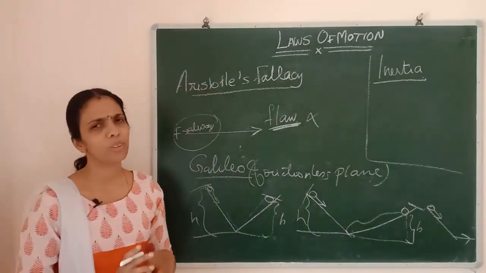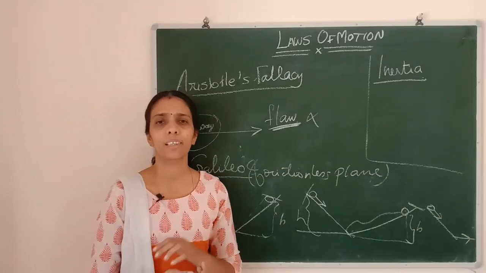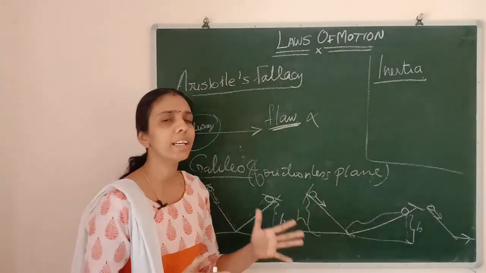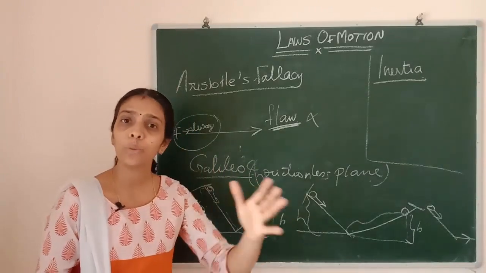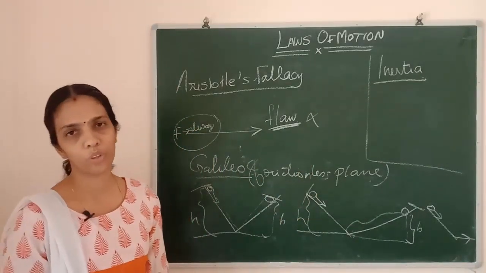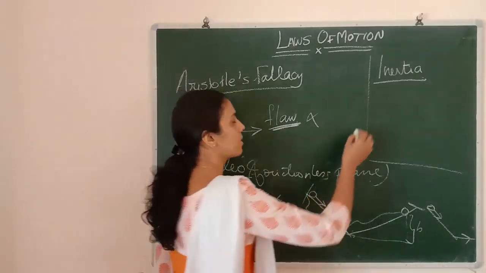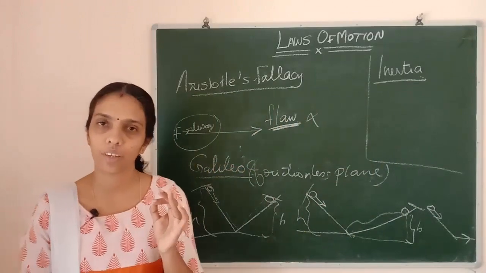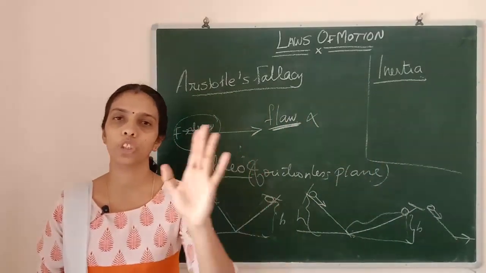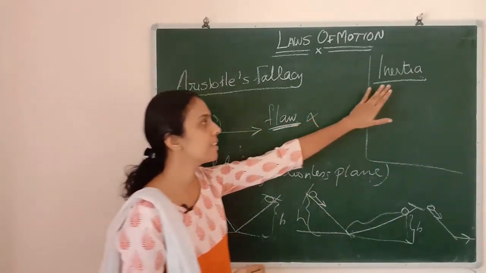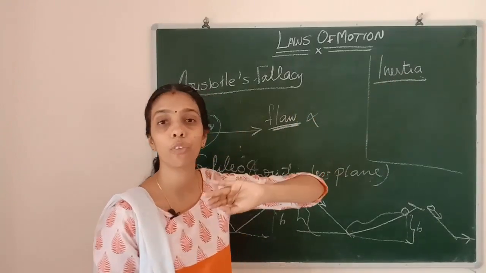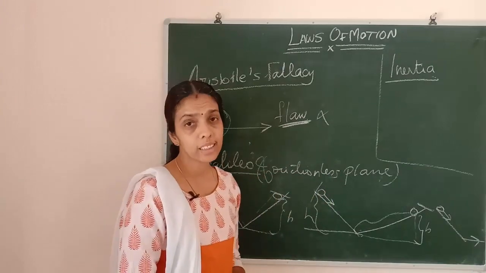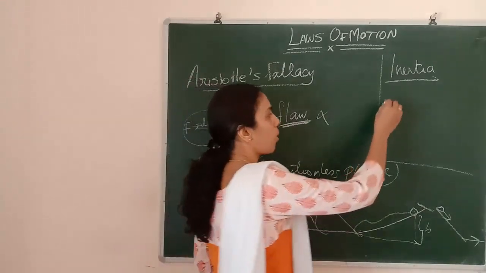Same way, not only for us, in all objects, whether a living thing or a non-living thing, everybody has the tendency to continue in its state of rest or uniform motion. So that is known as inertia. The object will continue in its state of rest or uniform motion. That natural tendency of an object is called inertia. Okay. So the next one is Newton's laws of motion.